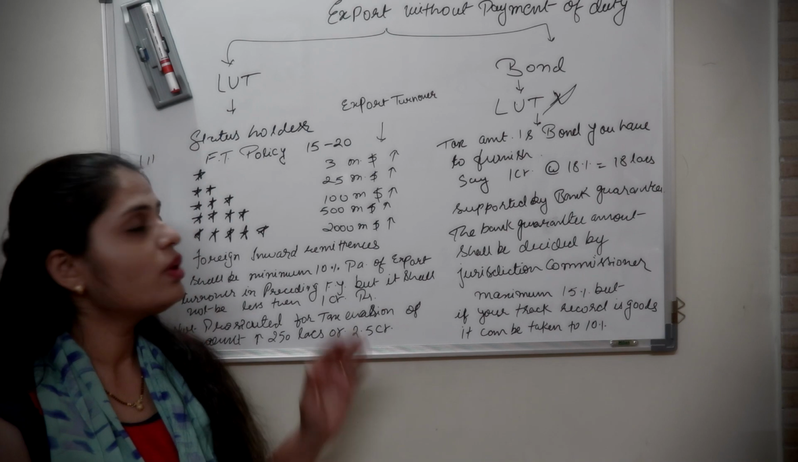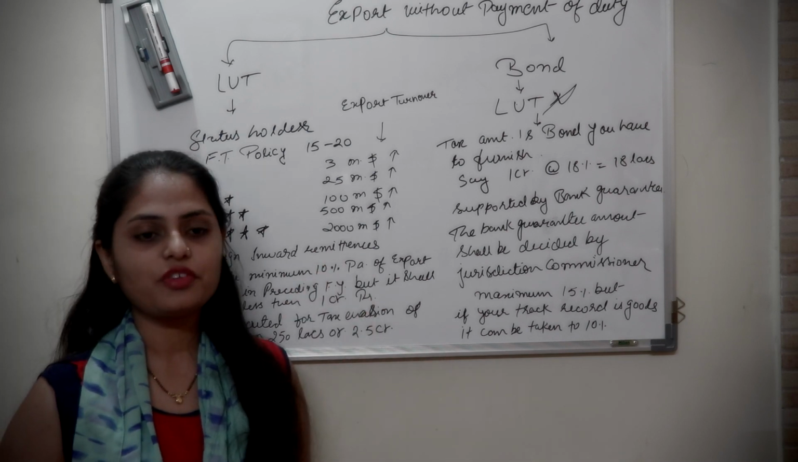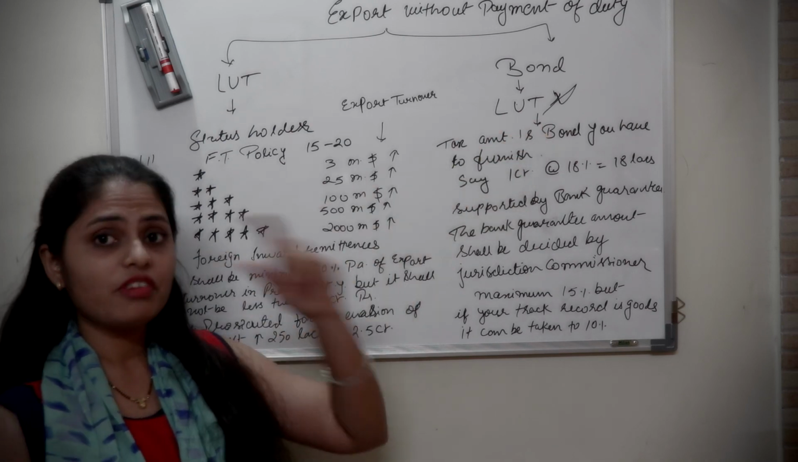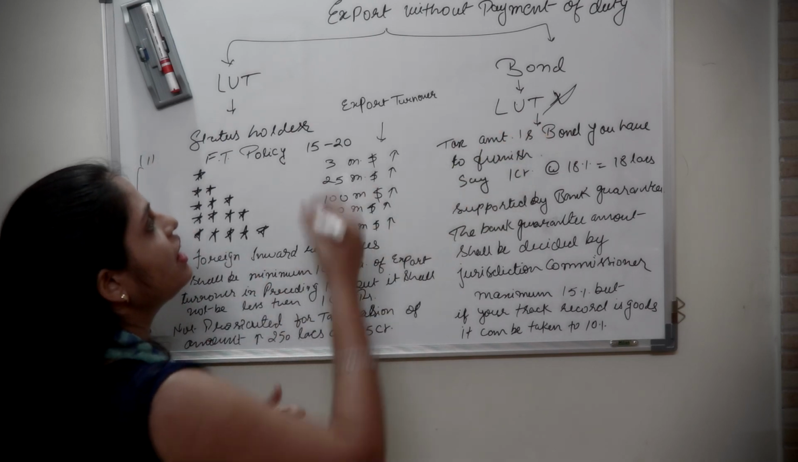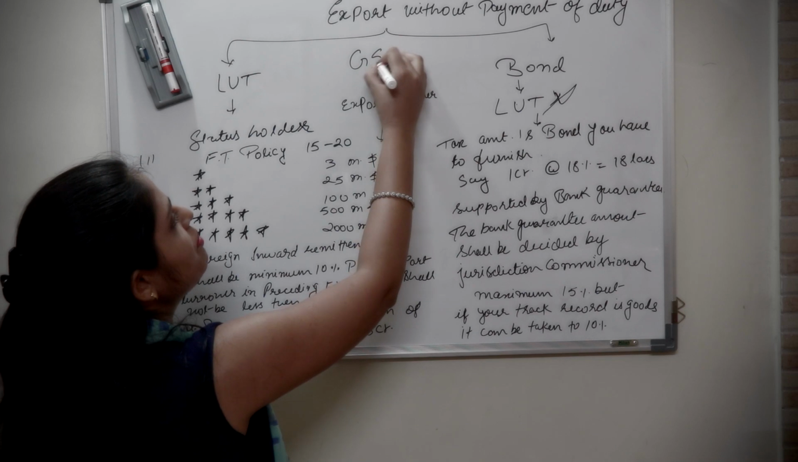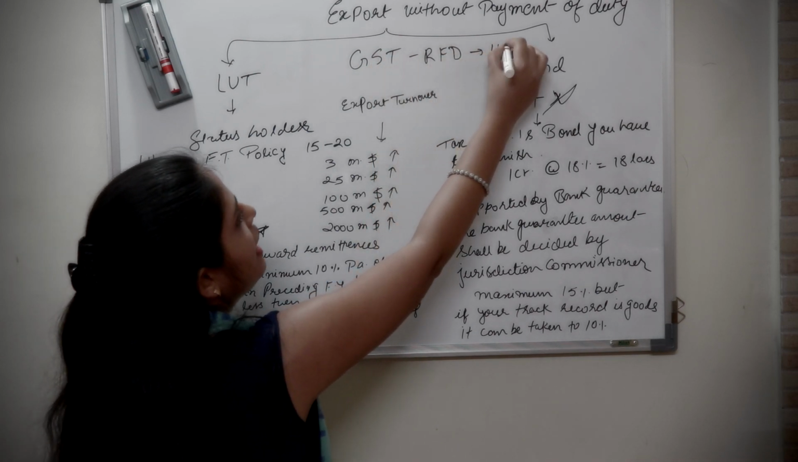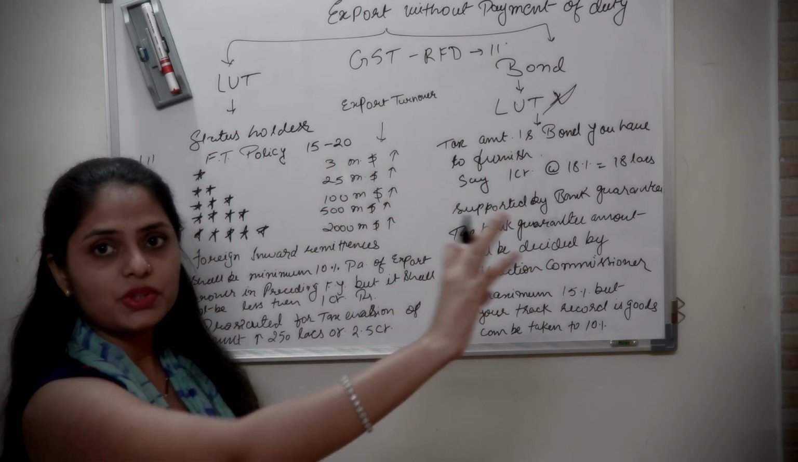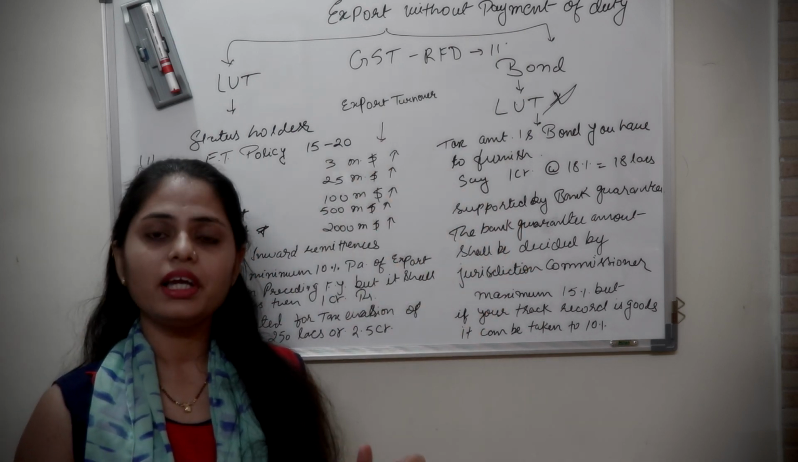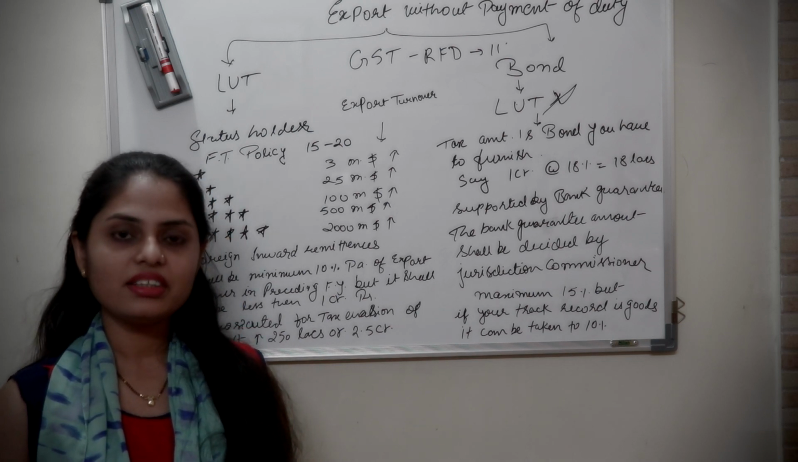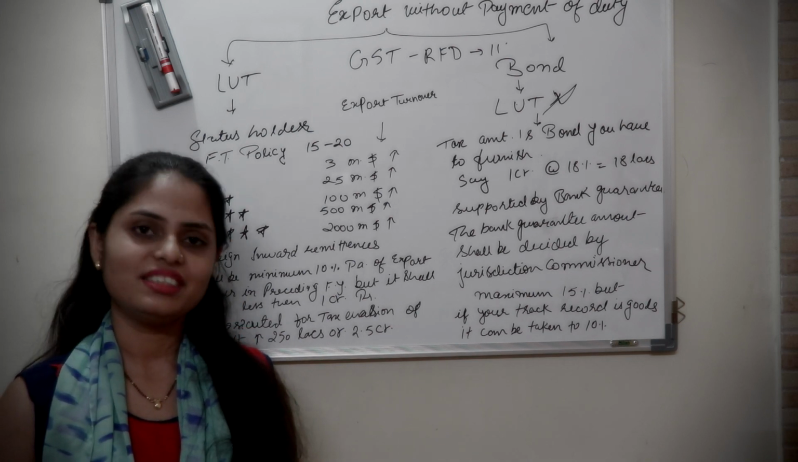So I hope you are clear with the conditions of export under GST. Again, this LUT bond is given under the form GST RFD 11. The form number is GST RFD 11, and everything of this procedure can be done online through the portal. I hope this information will help you to understand the concept of export under GST.